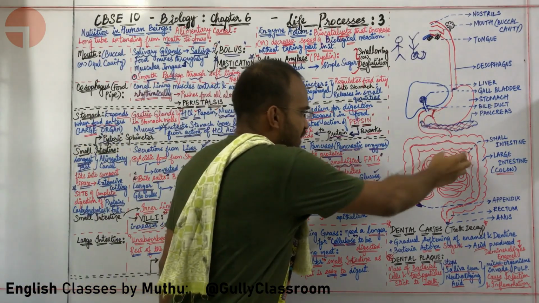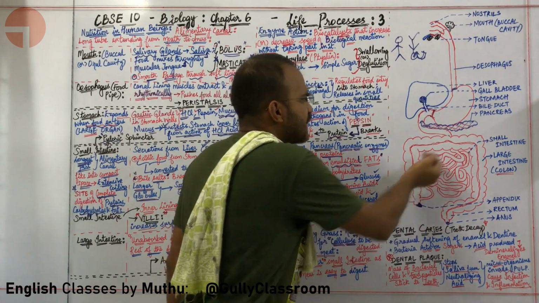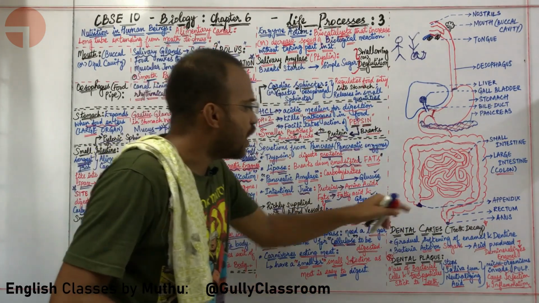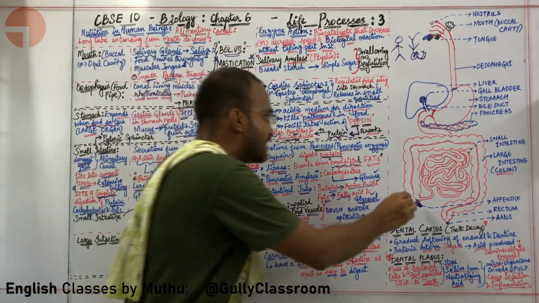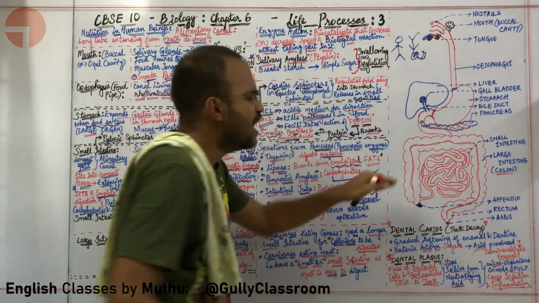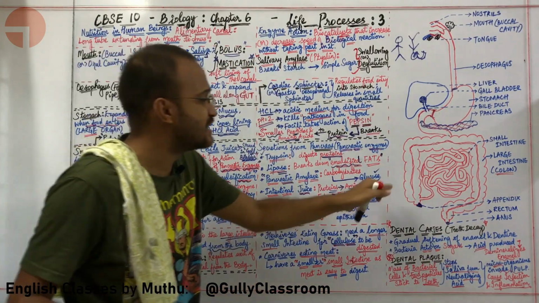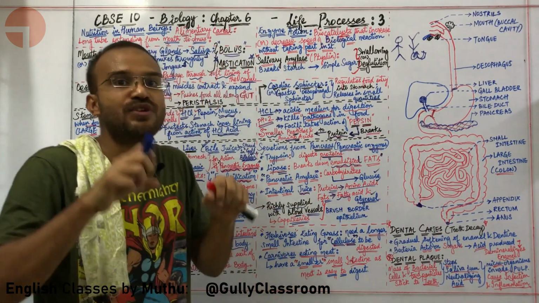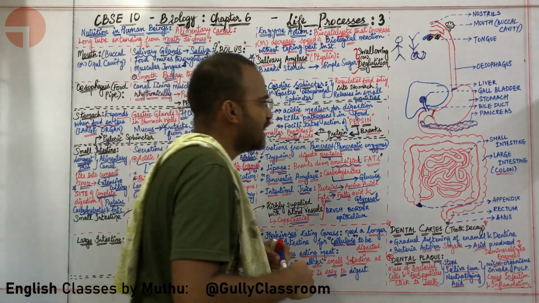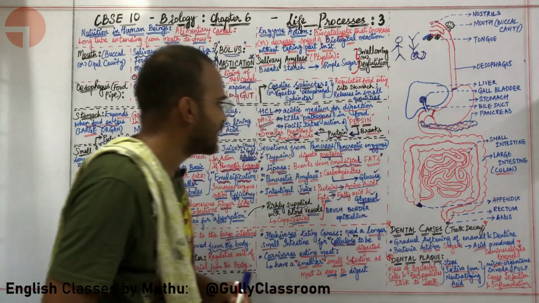The entire small intestine is helping to digest food. What is the large intestine doing? The large intestine is absorbing water. The large intestine also has a system of villi. These villi absorb a lot of water. The large intestine is otherwise called the colon.